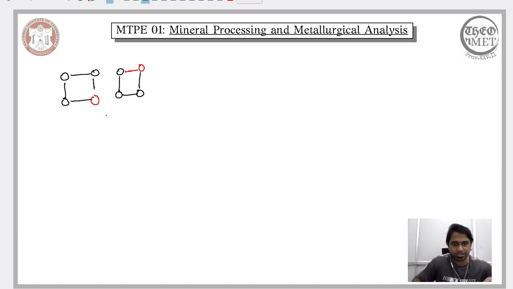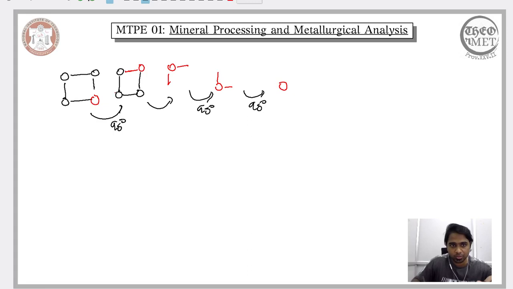So we have now rotated by 90 degrees, and when we rotate it by another 90 degrees, the position of this red ion or atom will be here, and when we again rotate it by another 90 degrees, the position of the red ion or the atom will be here, and when we do another rotation, the position of this red ion will go back to its original one.